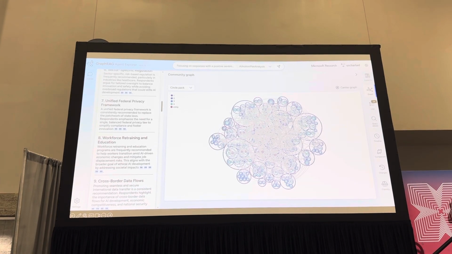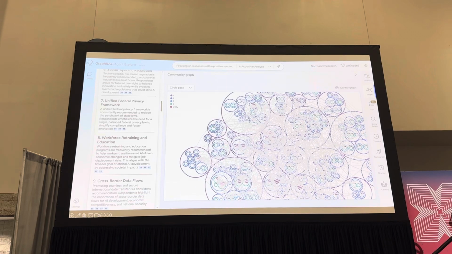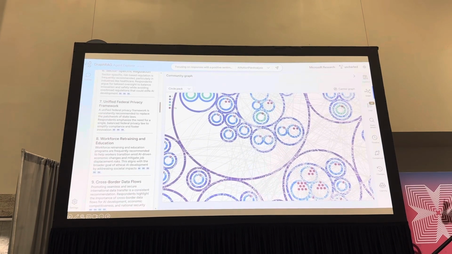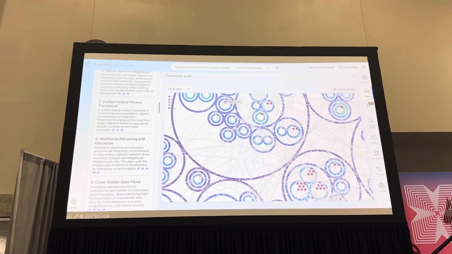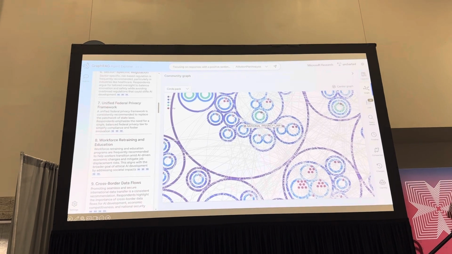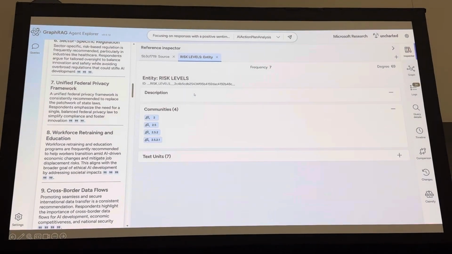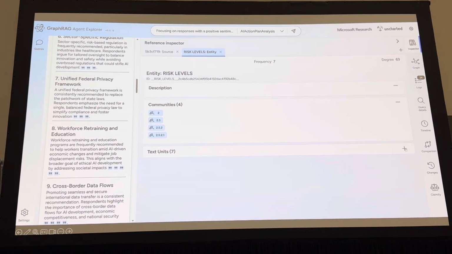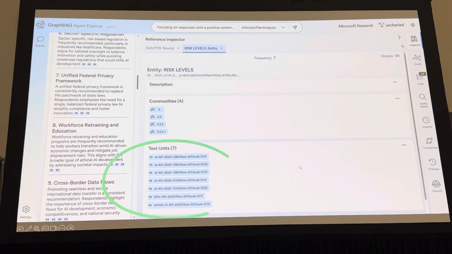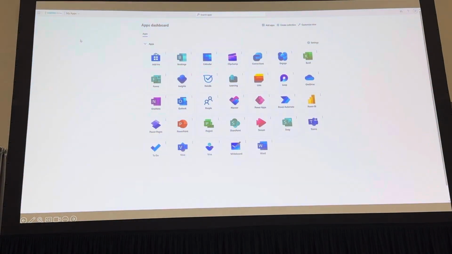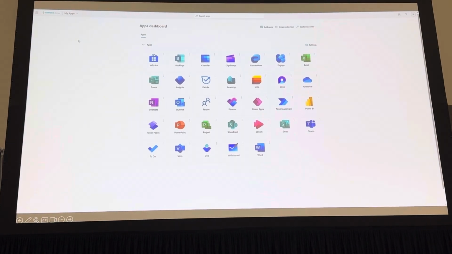So you can also shift from the connectivity to the hierarchy view, which is the circles, right? The insights are grouped by category: federal law, financials, standards, privacy law, or risk levels. When we click on that, it's going to open the local community. We are showing the hierarchy and the citations back to the source file. So now you know that every insight that was used as part of that knowledge graph is traceable and grounded in real data, okay?